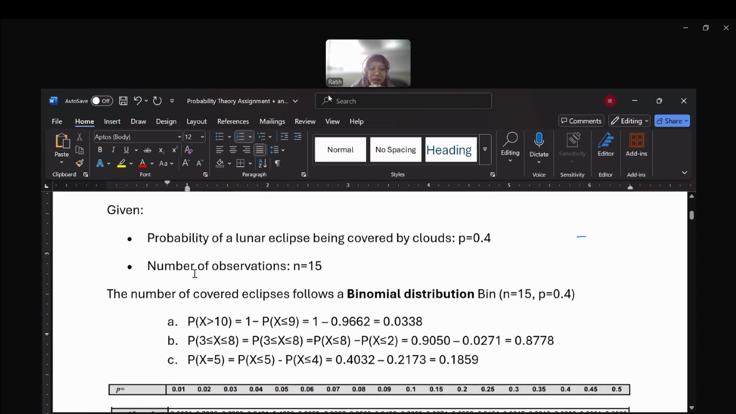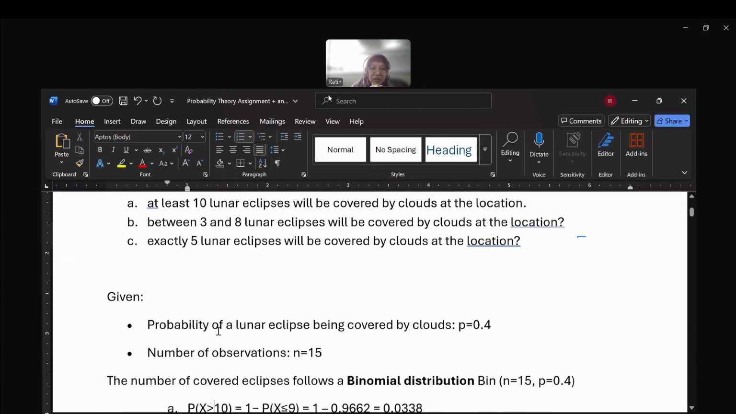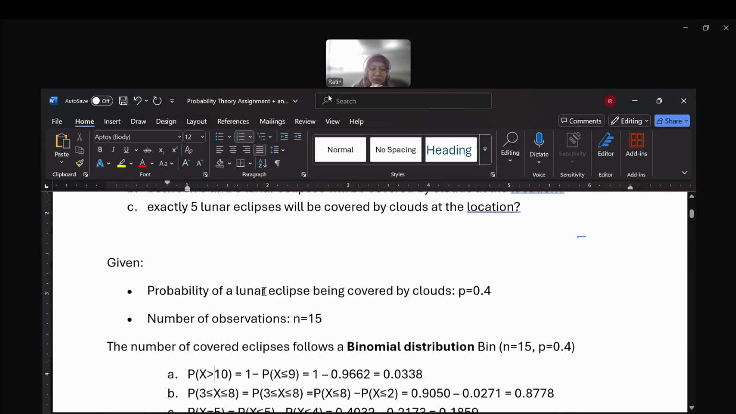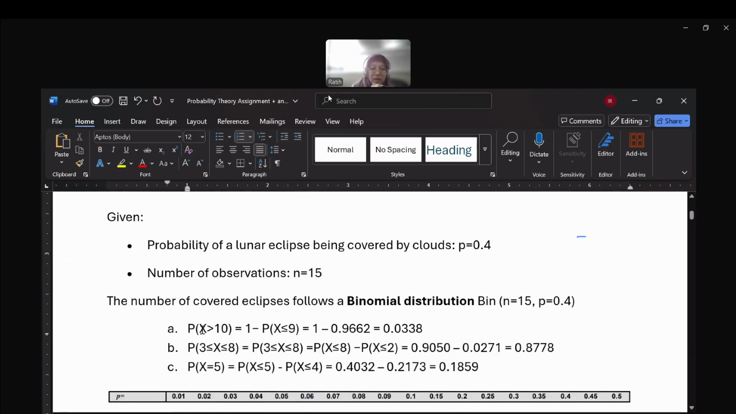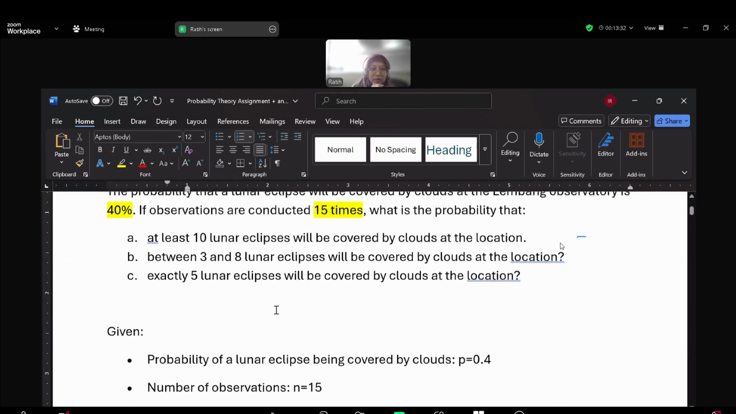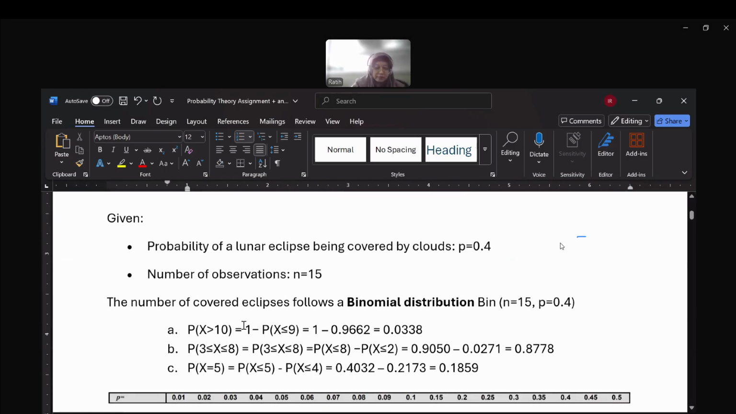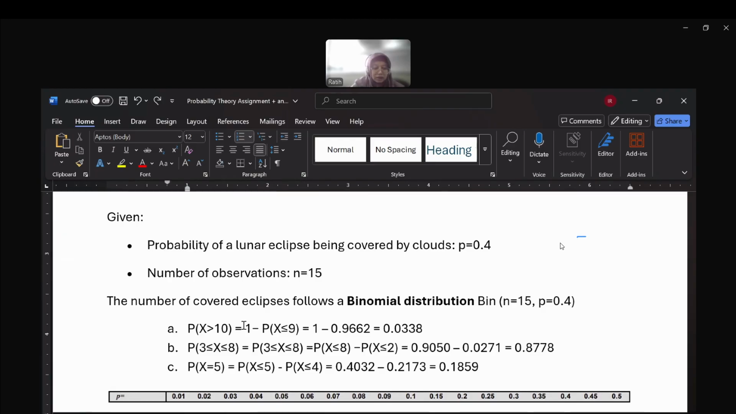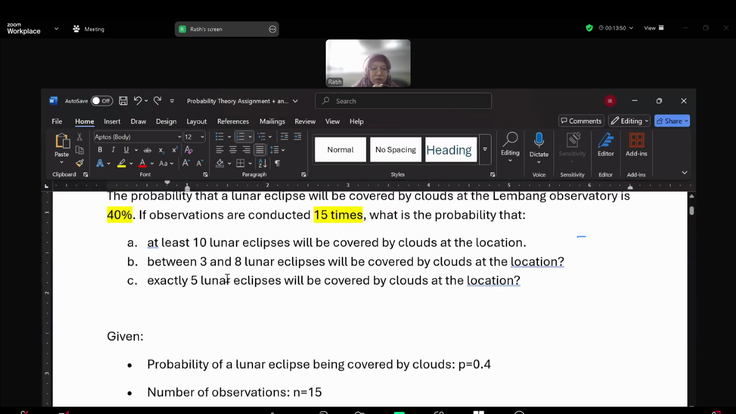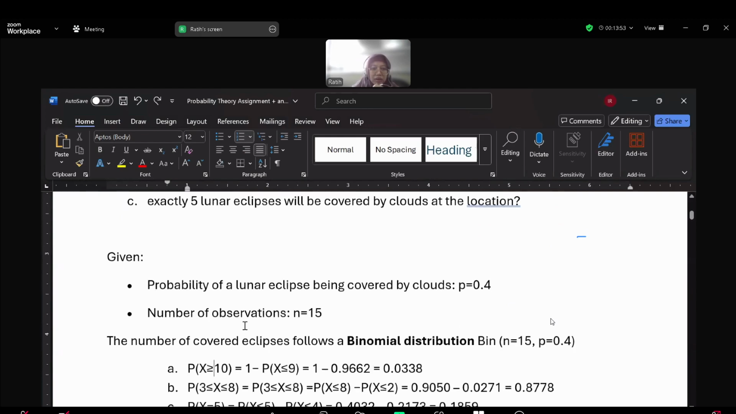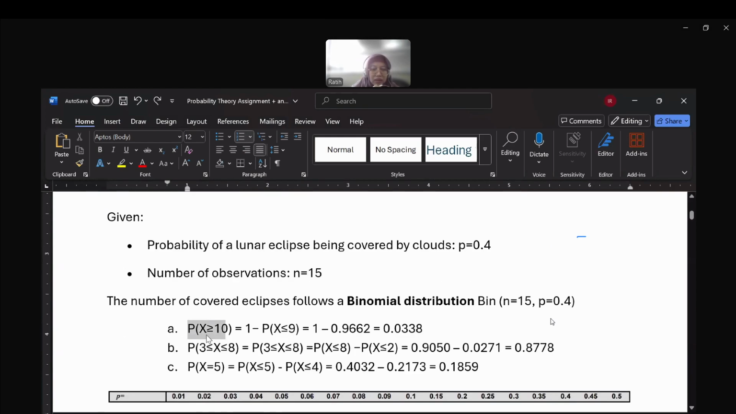So the random variable is more than 10. This is at least 10 lunar. So this is X more than 10. I'm sorry. Control Z. Yes, the 10 is included. At least 10 lunar eclipses. I think yes, this is more than or equal to 10.